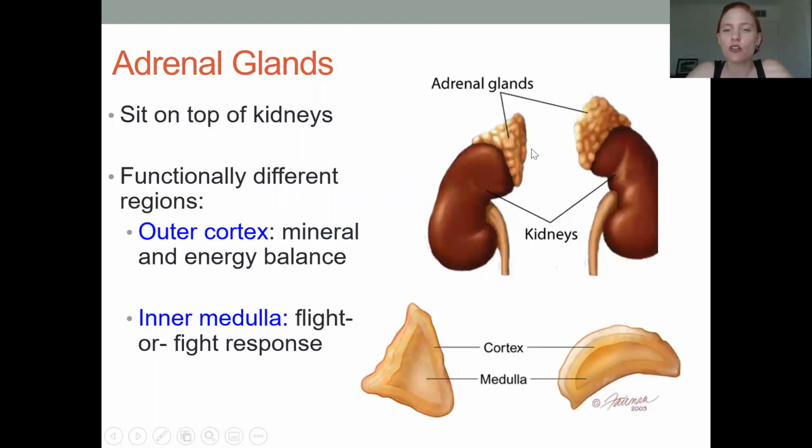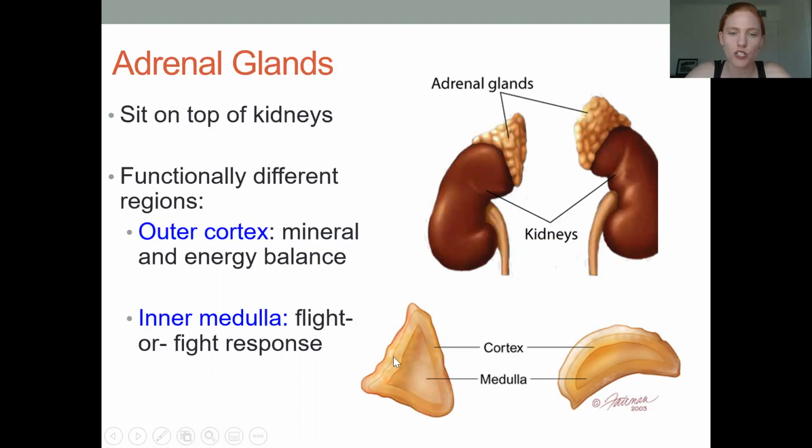In the adrenal glands, you have two functionally different regions that secrete different hormones. In that adrenal gland, you have the cortex. And remember, the word cortex is a broad term that just means the outer part of a solid organ. Then you have an inside, and the word for inside in anatomy would be medulla.